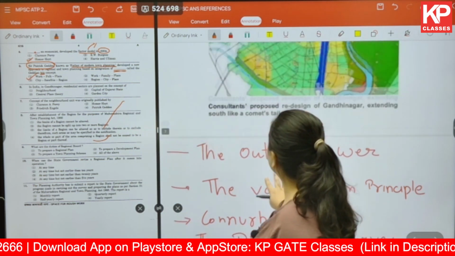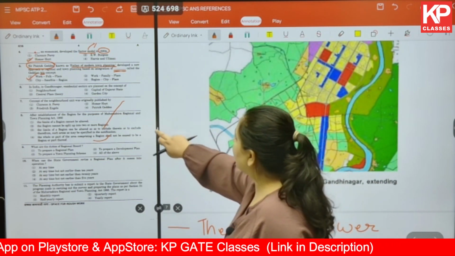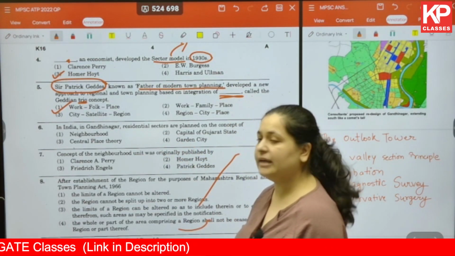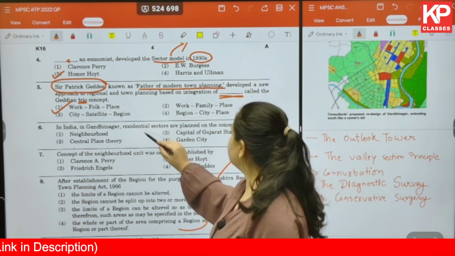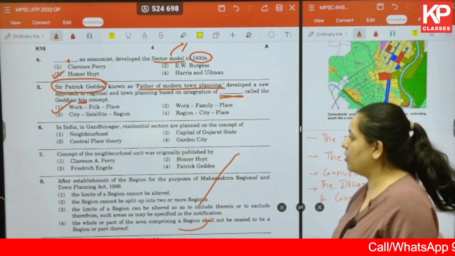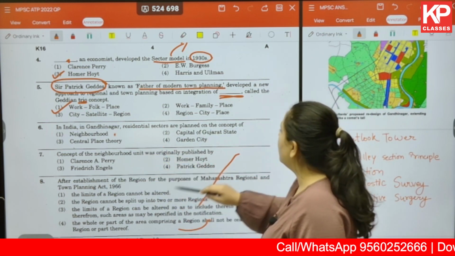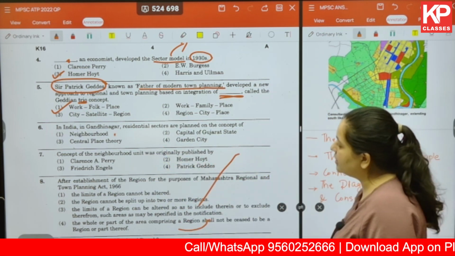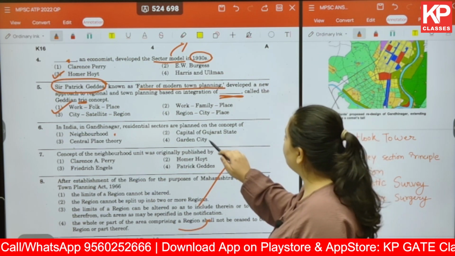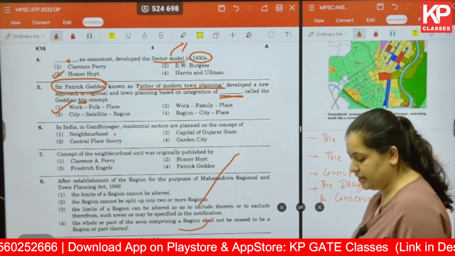Okay, now moving to the next question. In India, in Gandhinagar, residential sectors are planned on the concept of what? Option 1, neighborhood. Option 2, capital of Gujarat state. The third option is central place theory, or the fourth option is the garden city concept.